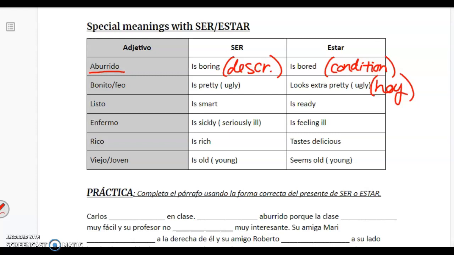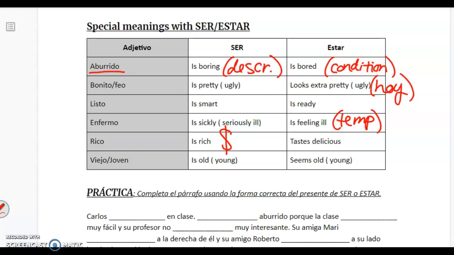Enfermo with ser means that you are like terminally ill. This is a more permanent description of you. Versus está enfermo, this is temporary. Rico with ser is rich, meaning you have money. Estar significa taste delicious, delicioso. Viejo joven, ser with viejo or joven significa that you really are old or young.